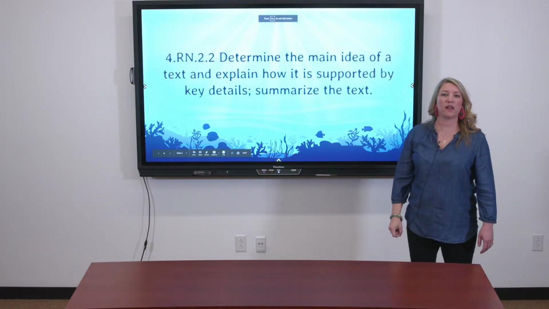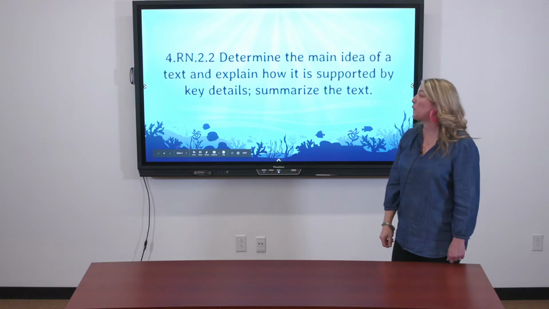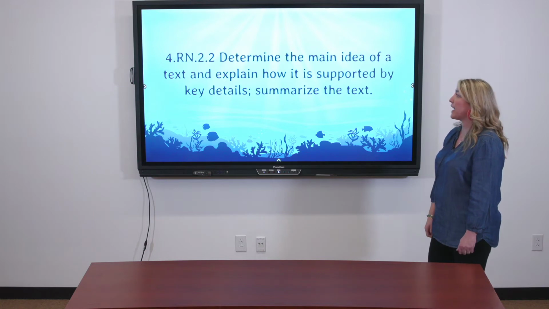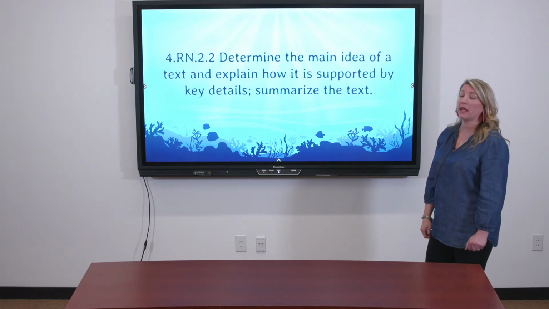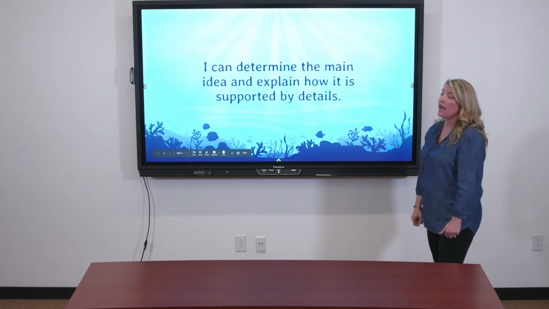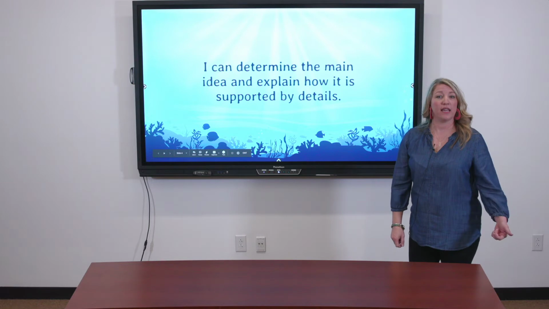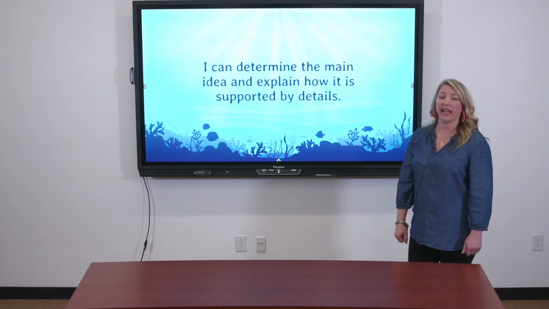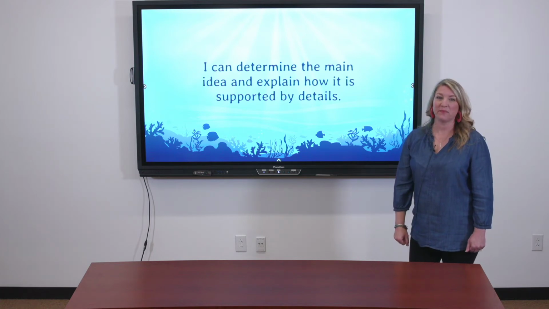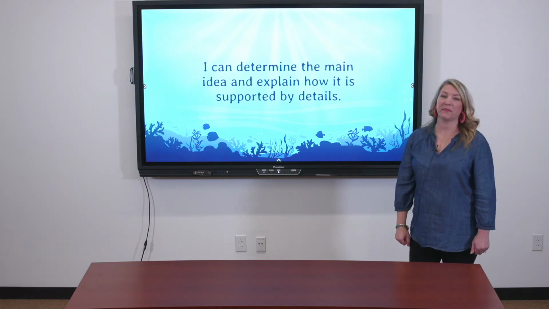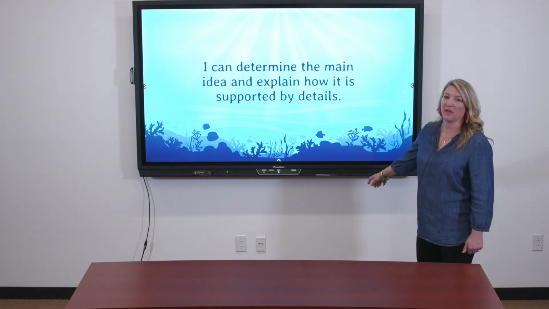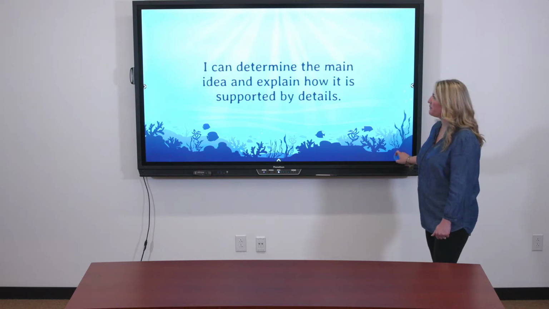All right, so the focus of our lesson today is on standard 4RN 2.2. It says, determine the main idea of a text and explain how it is supported by key details. Summarize the text. And our I can statement for today, I say, you say. I can determine the main idea and explain how it is supported by the details. Good job.